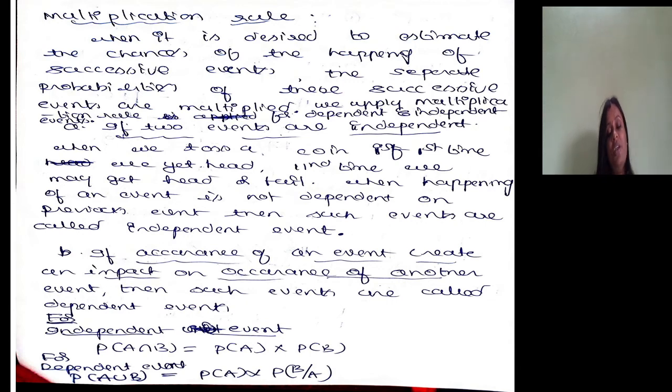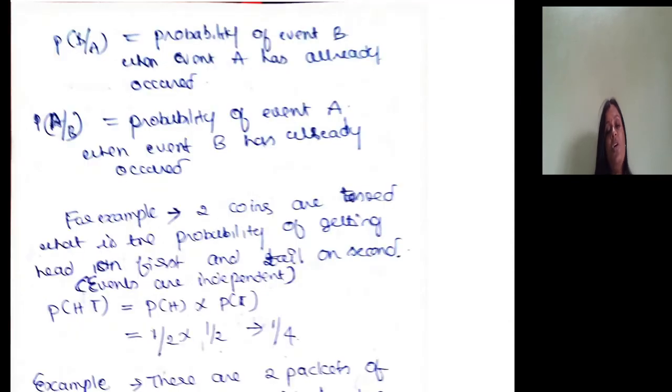If events are independent, the probability of A intersect B is the probability of A into the probability of B. In the case of dependent events, the probability of A intersect B, not union, is equal to the probability of A into the probability of B by A. What is the probability of B by A? It is the probability of event B when event A has already occurred.